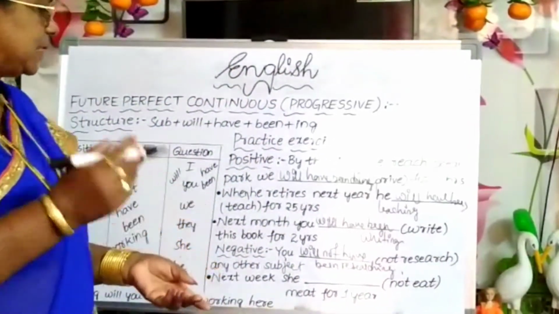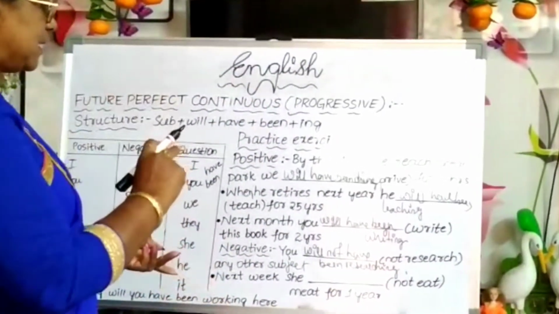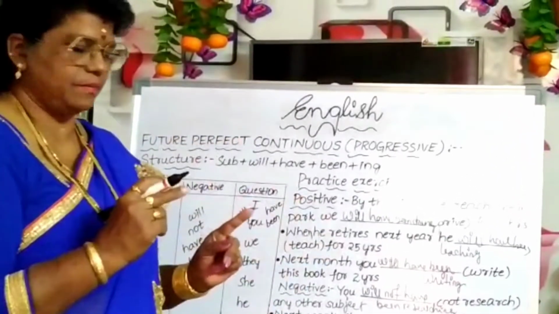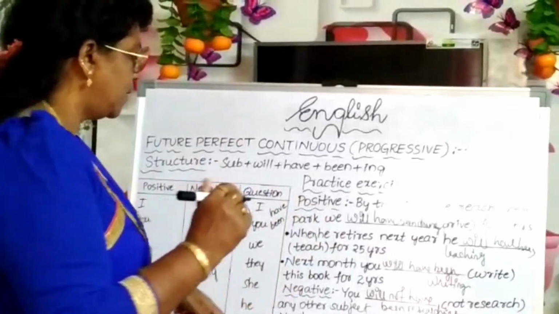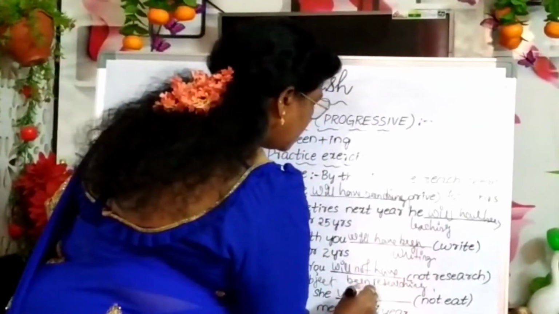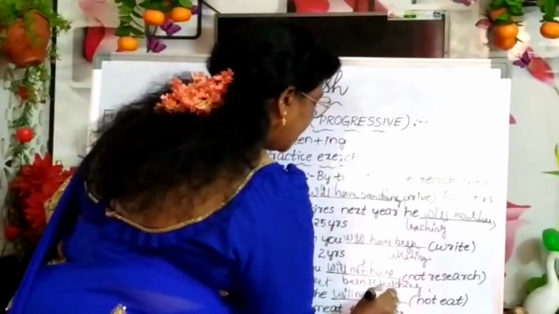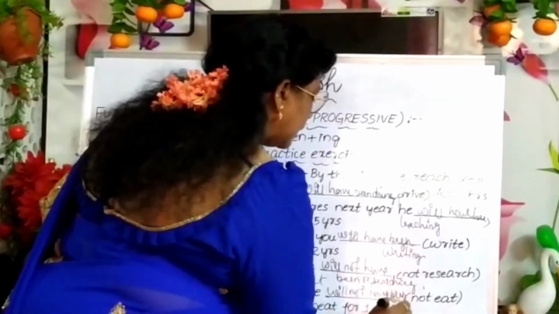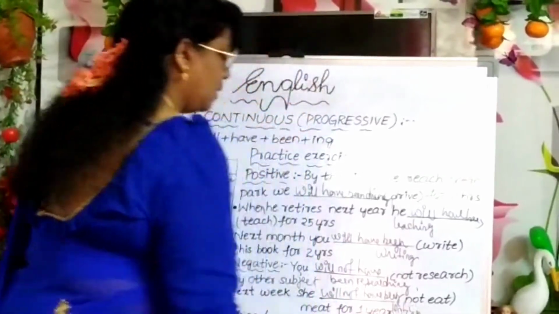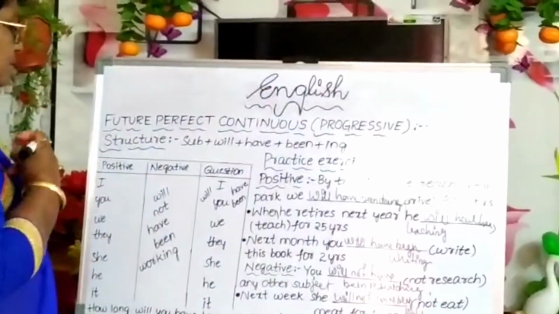Then next week, she dash, in bracket it is given not eat meat for 1 year. Next week, she will not have been eating meat for 1 year.